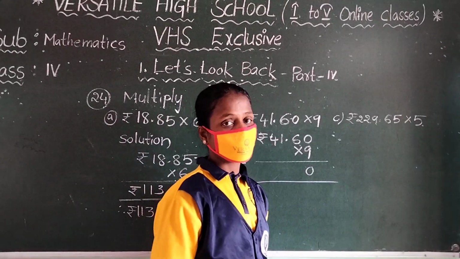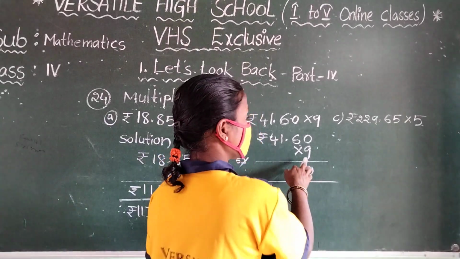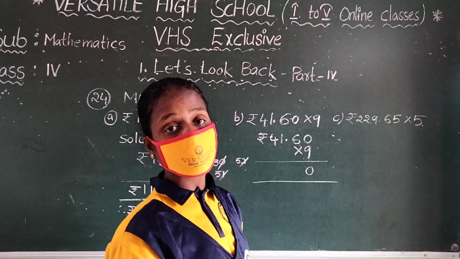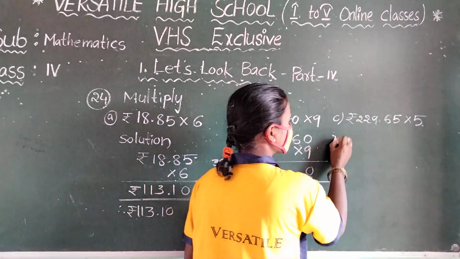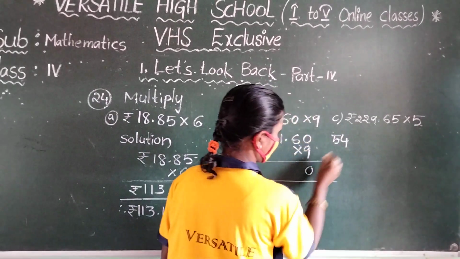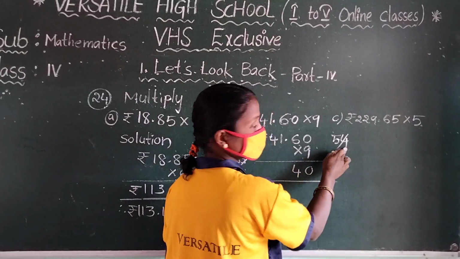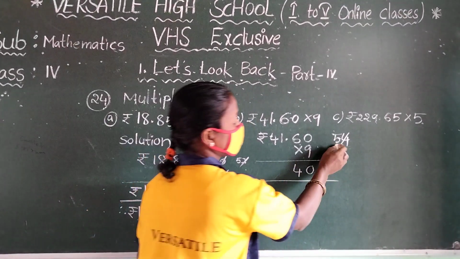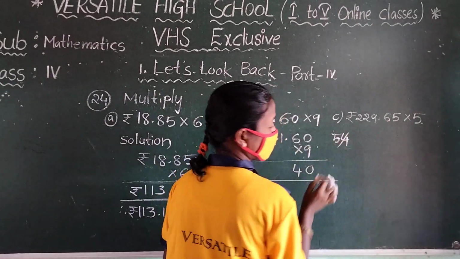There is no tens place. 9 sixes, what is that? 54. So you write here 54 only. Which number is written down? 4. That means the ones place is 4 here. And the tens place is 5. So you write that up, 5 only.